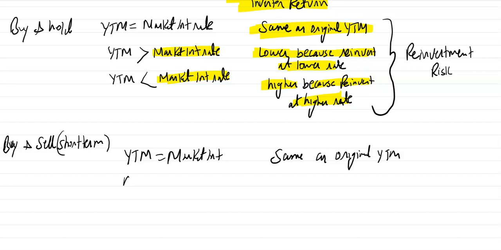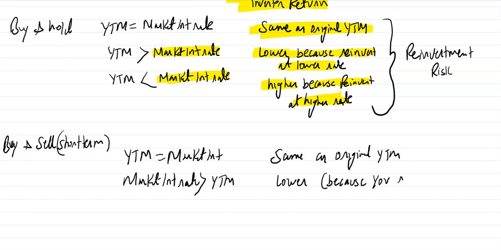But if market interest rate increases above the YTM, what will happen? Now you are selling your bond earlier than the maturity in a higher interest rate environment. That means you will face the capital loss. So your overall return will be lower because you are facing capital loss.